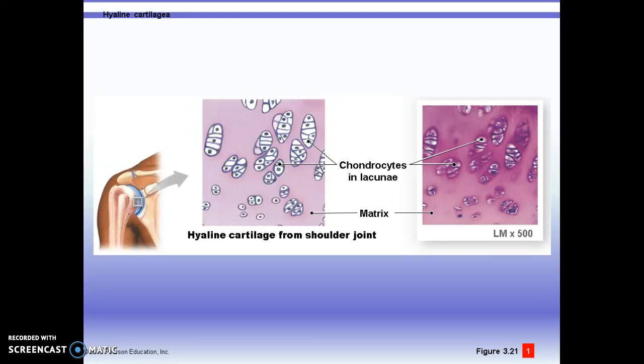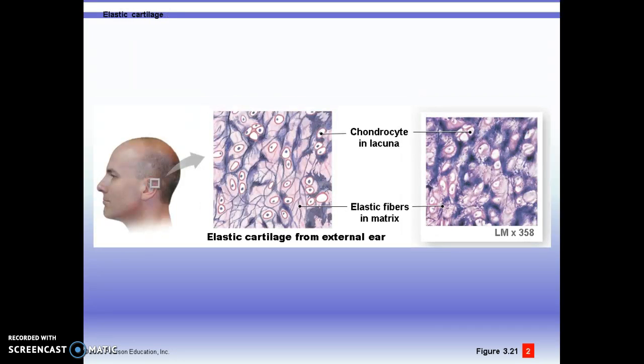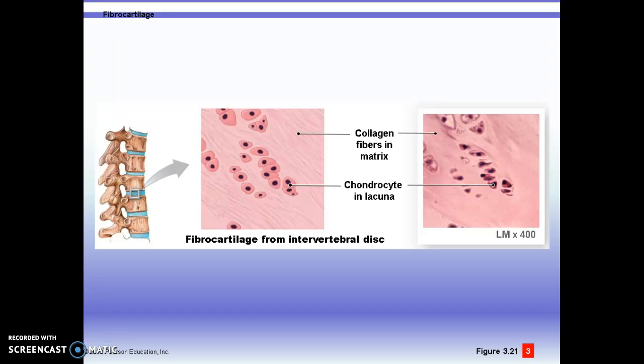Hyaline cartilage is at the end of long bones and at the end of your nose. Elastic cartilage is in your ear. And fibrocartilage is between your vertebrae.